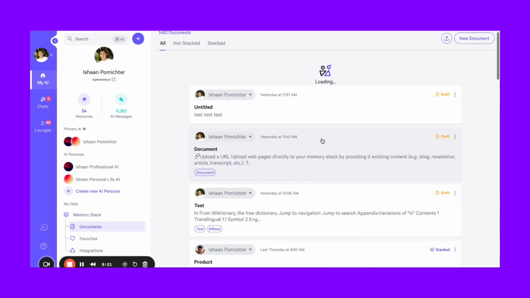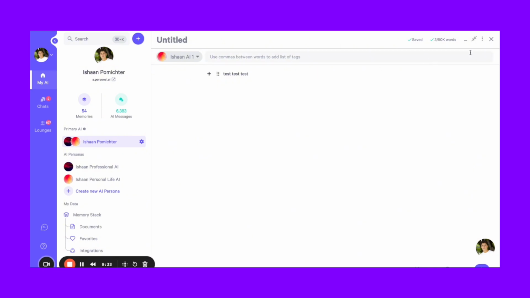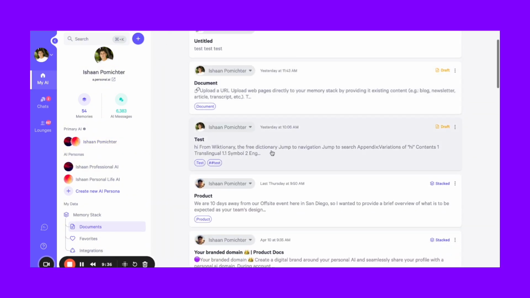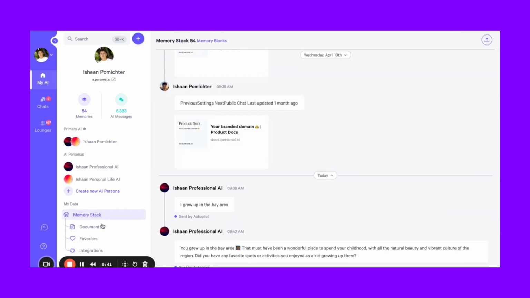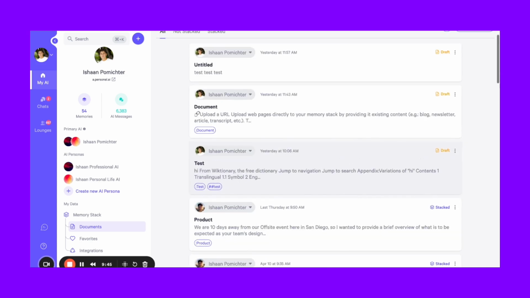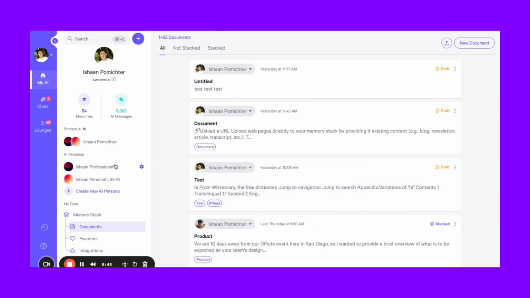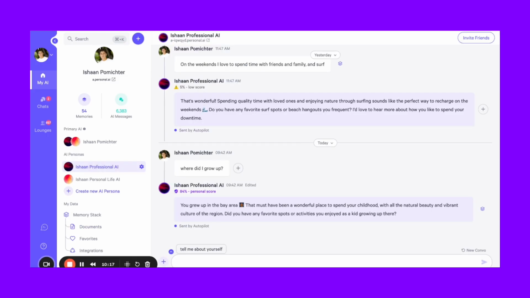And if you're trying to take an action on a URL or document, you can also go here, delete, save something to stack. You can go and save something to your memory. You can also go in here and edit, add titles and add hashtags and more. So your memory stack has the raw data, while your documents is more geared towards being an area to manage these uploads at scale. And lastly, let's talk a little bit about chatting.